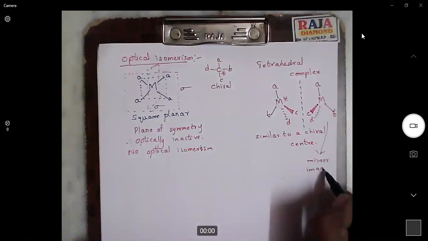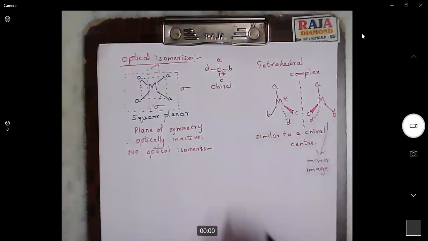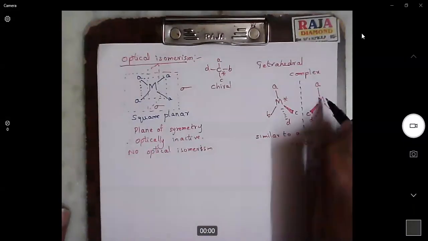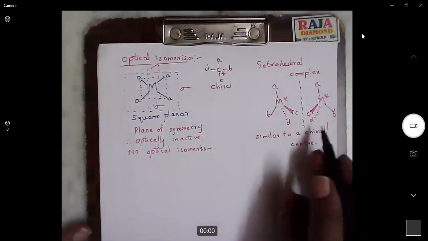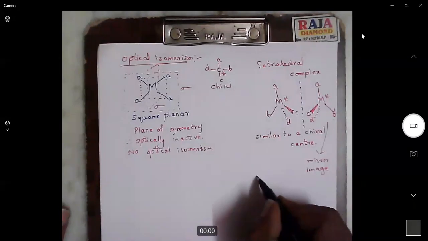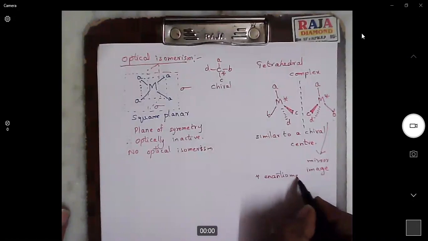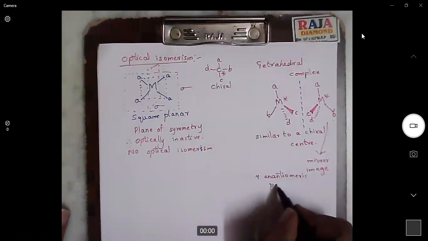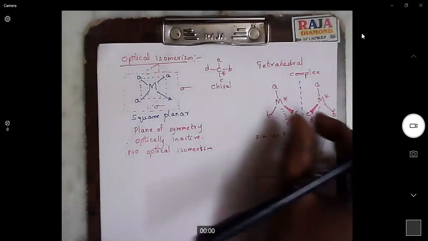These two complexes, the chiral tetrahedral complex and its mirror image, both are optically active. Now this pair of non-superimposable mirror images are called an enantiomeric pair. You just bring this compound and place it here.